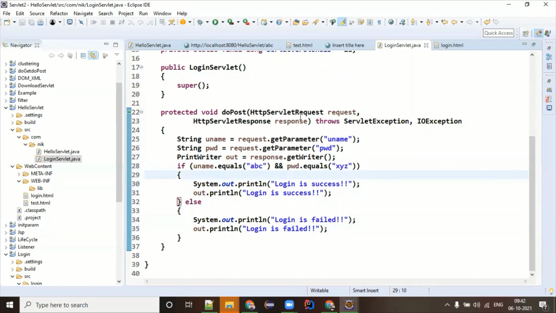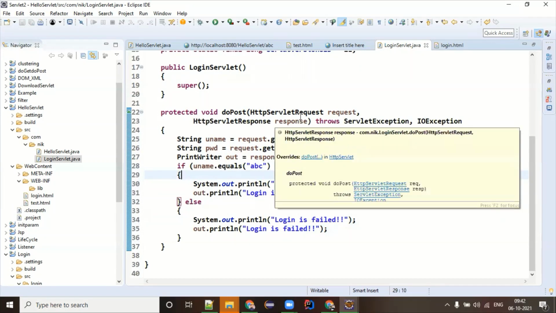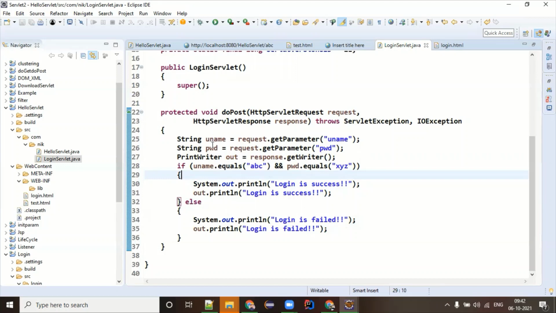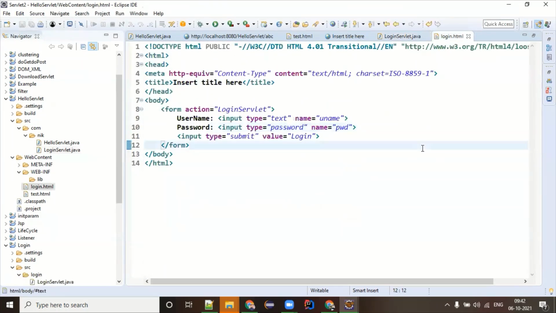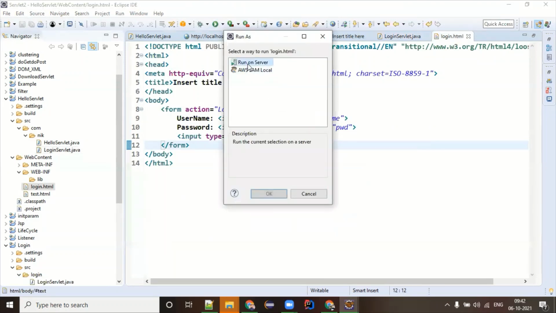I'm not going to run this login servlet. Why am I not running this login servlet? Because somebody has to pass me the username and password, and that value is coming from login.html. So let's run this login.html.